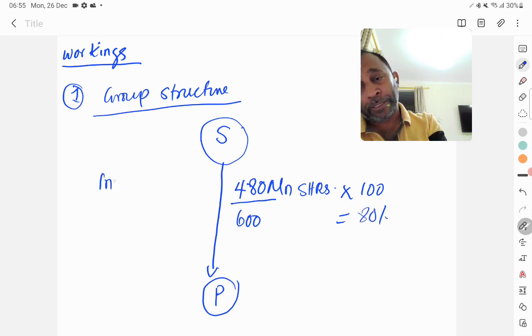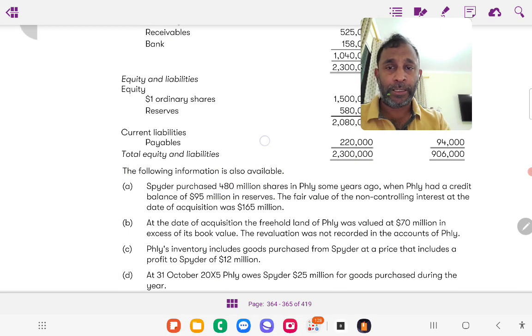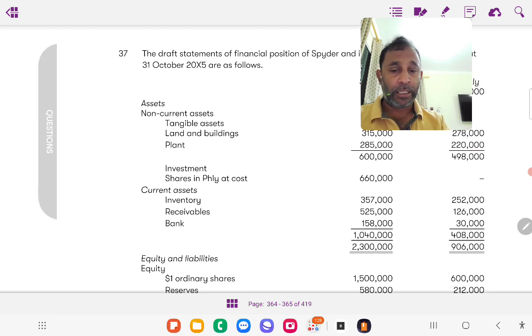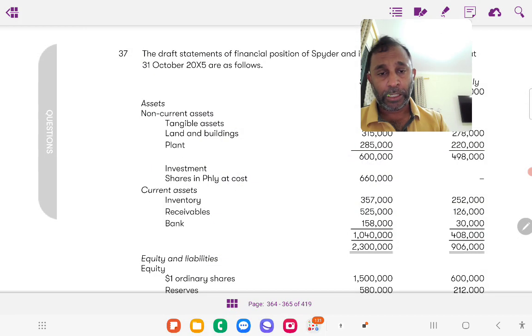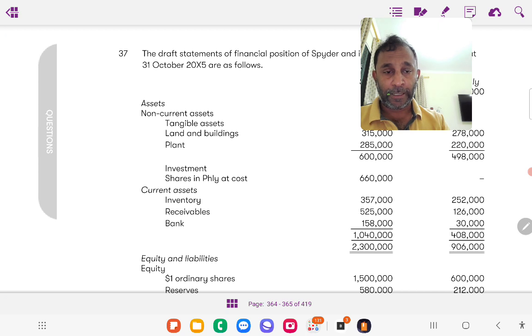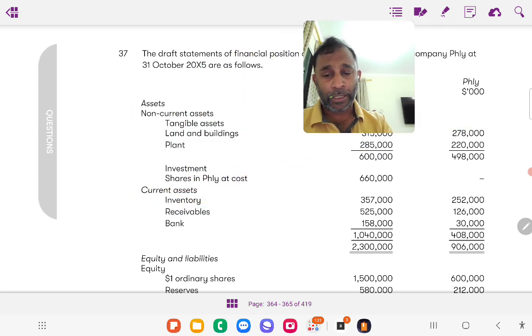And the investment is given in the question, that is 660,000 in acquiring the 480 million shares from the subsidiary. The parent company invested 660 million. So that is 660,000, and that is in millions. So that is the information.